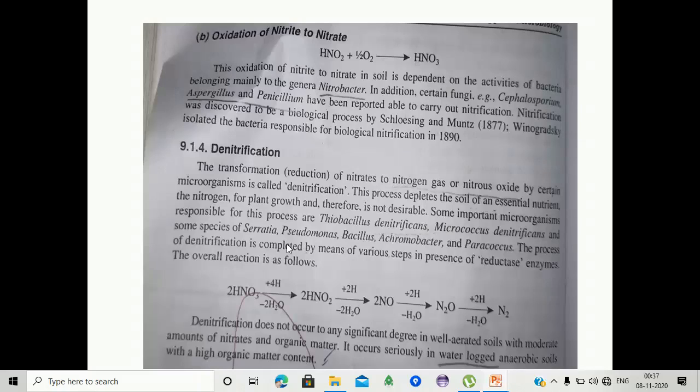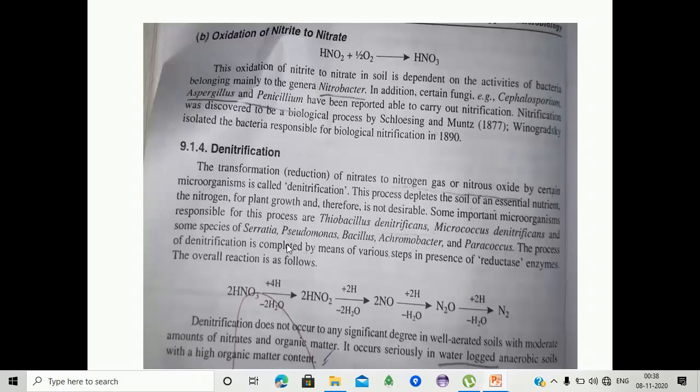The transformation or reduction of nitrate to nitrogen gas or nitrous oxide by certain microorganisms is called denitrification. This process depletes the soil of an essential nutrient, nitrogen, for plant growth, and therefore is not desirable.